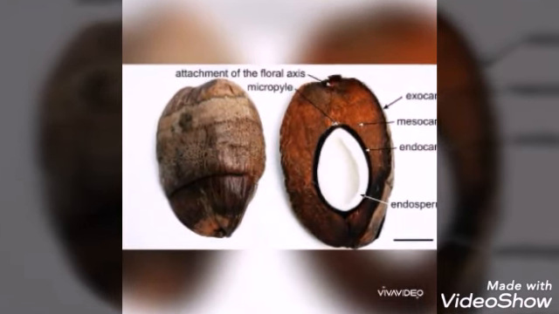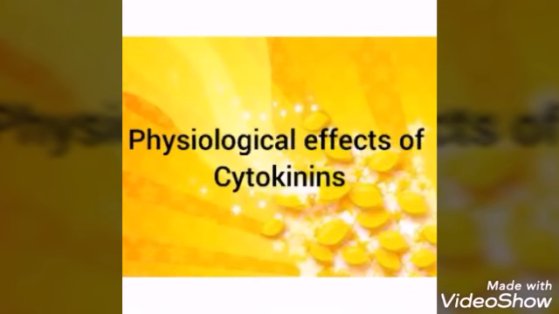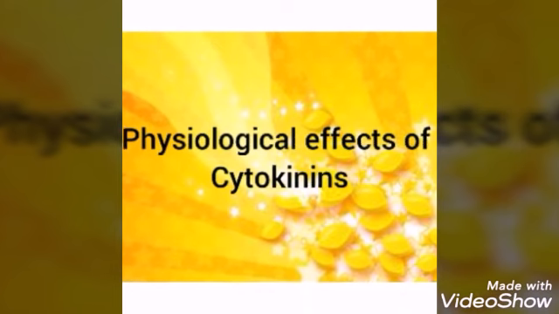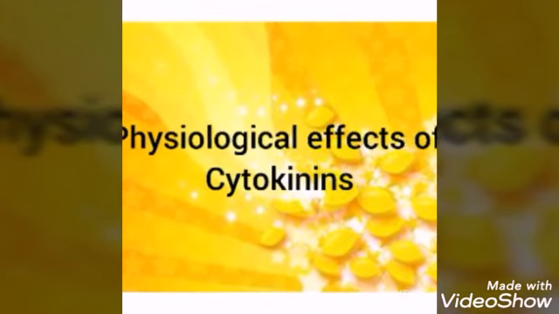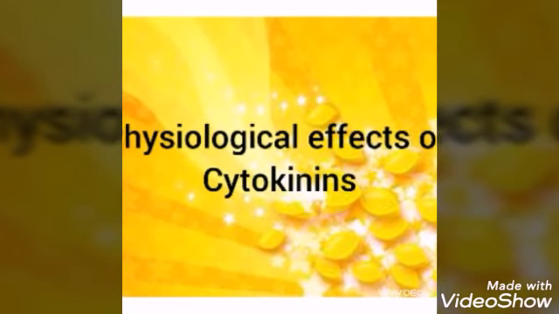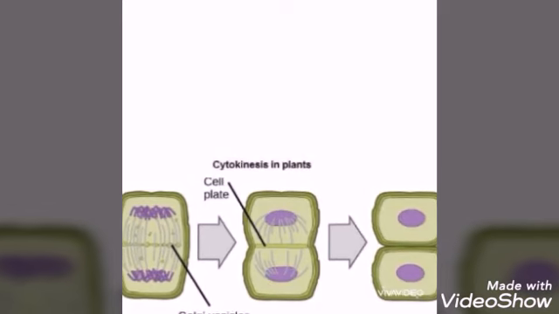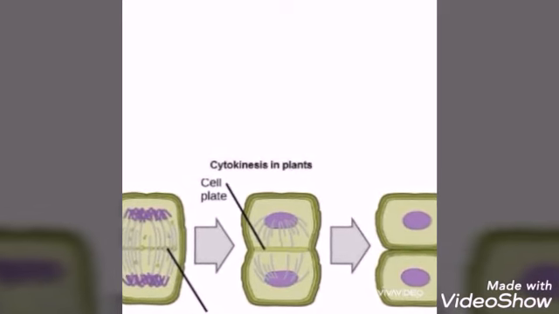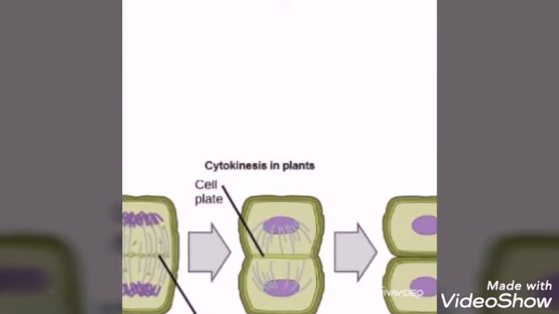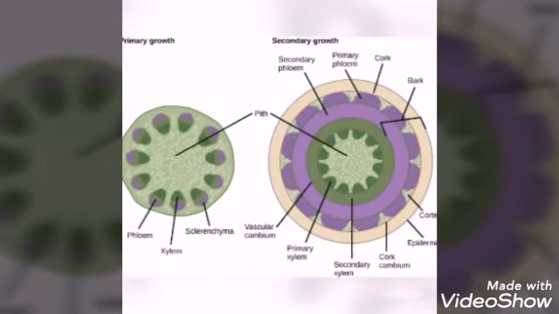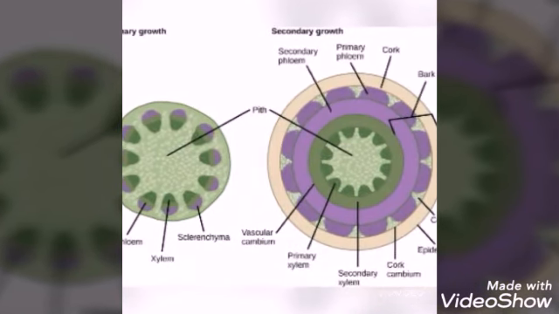Next, we are going to discuss the physiological effects of cytokinins. Cytokinins do not work alone, they work with some other phytohormones. First function, cytokinin induces cell division in the presence of auxins. Second one, cytokinin also causes cell enlargement. So, these cytokinins work with auxins.